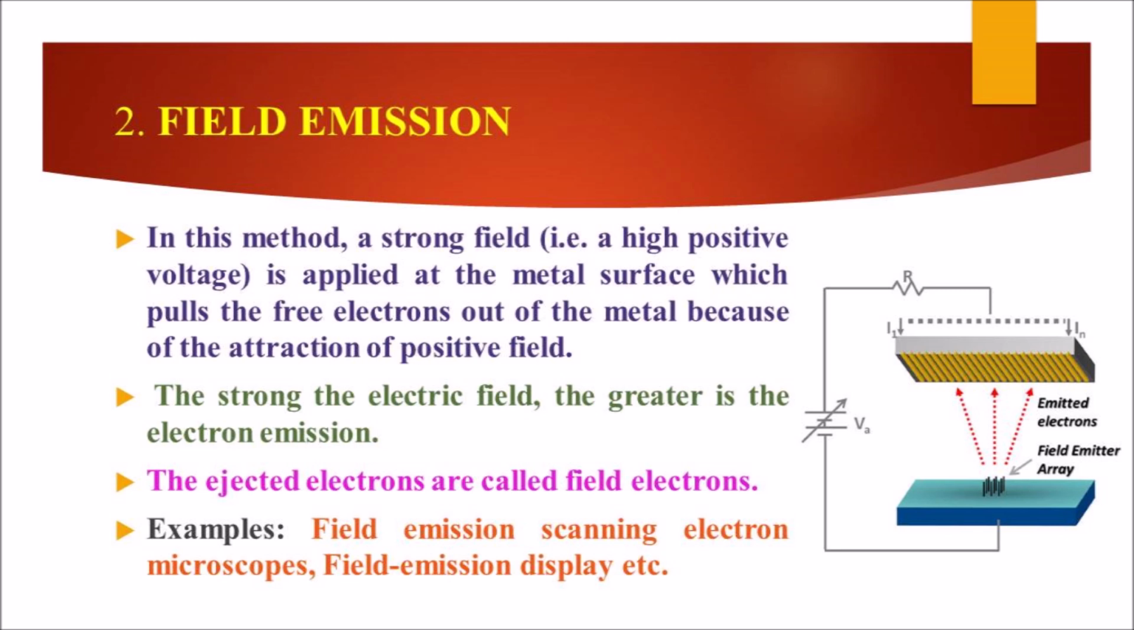And the second type is field emission. In this method, a strong field, that is a high positive voltage, is applied at the metal surface, which pulls the free electrons out of the metal because of the attraction of the positive field. The stronger the electric field, the greater is the electron emission. The ejected electrons are called field electrons. And the examples are field emission scanning electron microscopes, field emission display, etc.